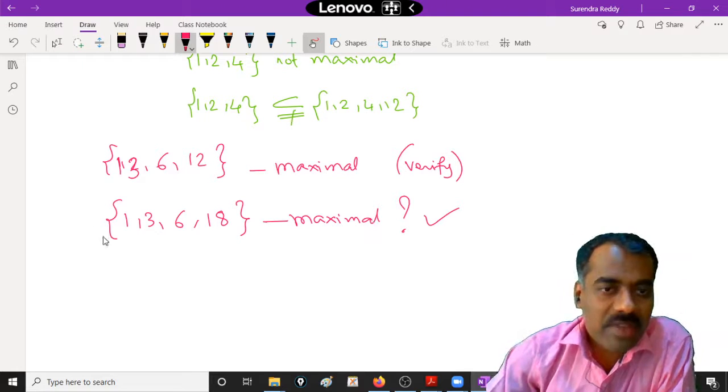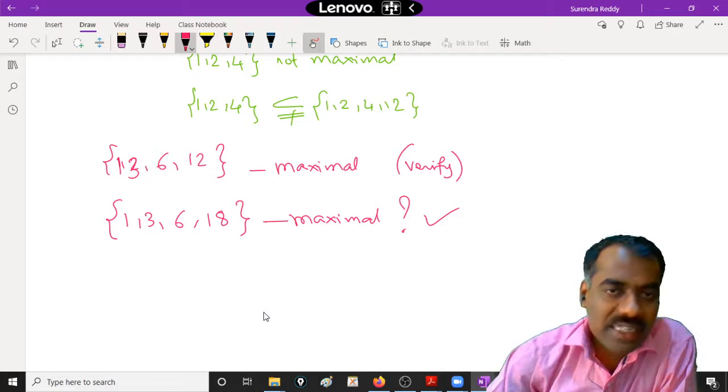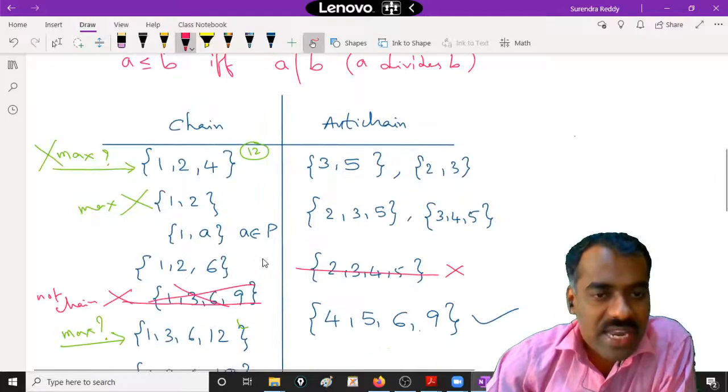So what is meant by verify? Can we have a 5 element set, which is strictly contained here, a 5 element set which is a chain which contains this? Then we say it is not maximal. Otherwise, we can say it is maximal. Can you give any other example?